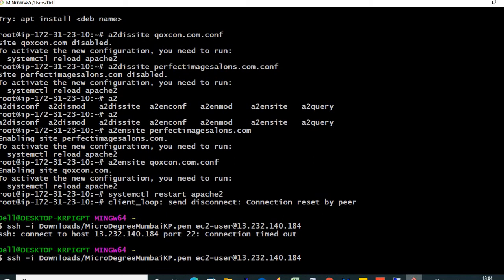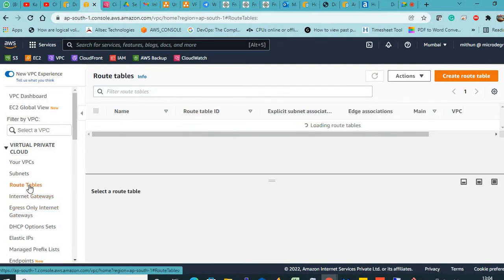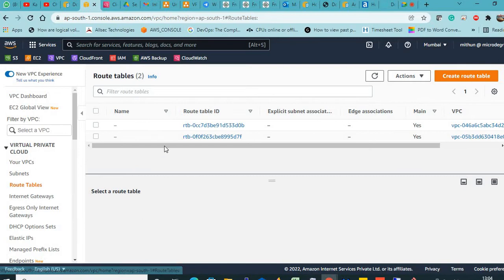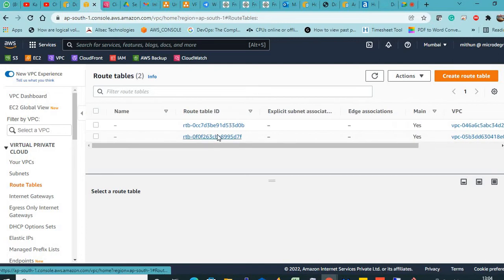No. It will not take this much time. It will not work because I have not put it in the routing table. Now let me go to the routing table. Which is our routing table? The one which says prod VPC. So that is our routing table. Click here.